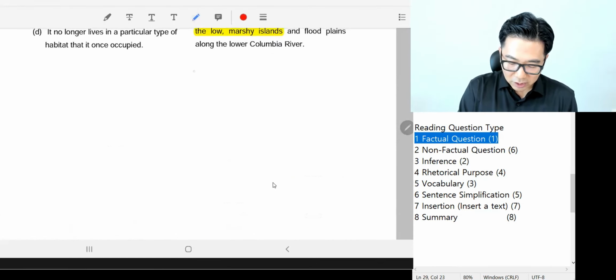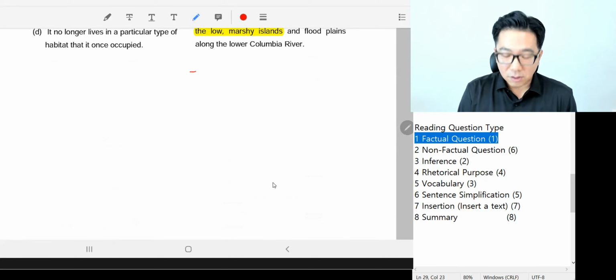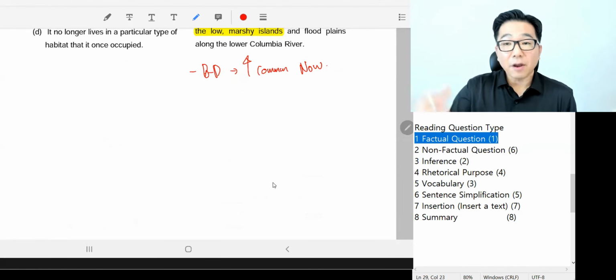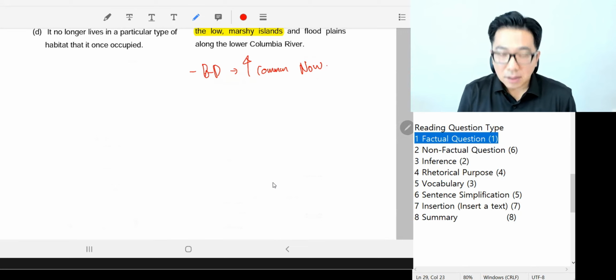So let's write a quick note of the first paragraph here. Black-tailed deer is most common now, and they have their own habitat. It was written there, lowland and something.